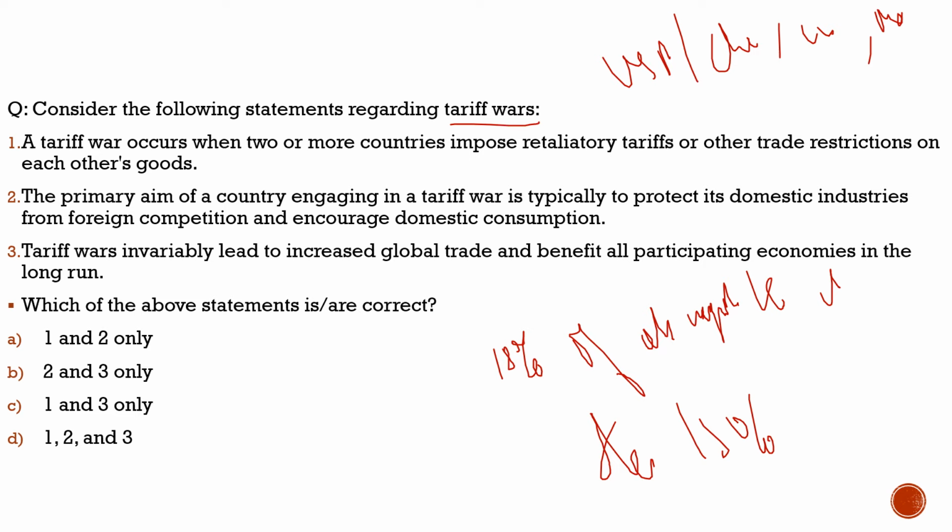For example, with respect to electrical machines, the USA is 14% import dependent on it, and out of this import dependence, 33% is coming from China itself. So you can see how import dependent they are on China with respect to electrical machines.